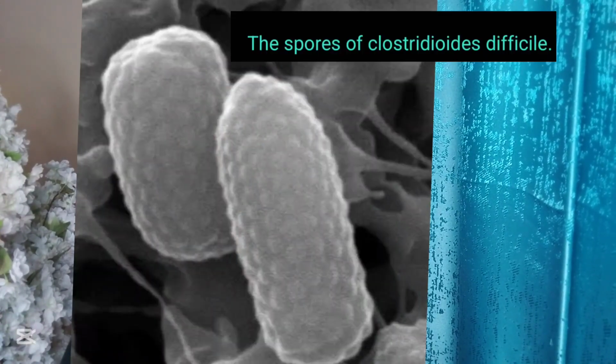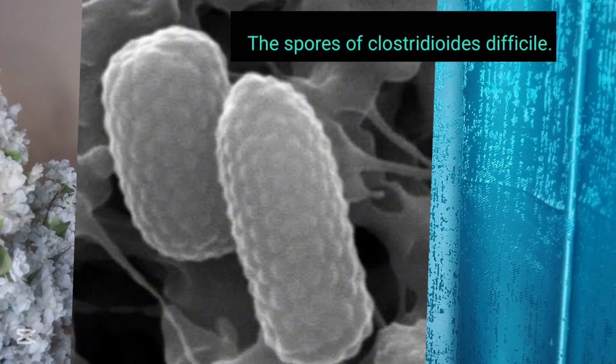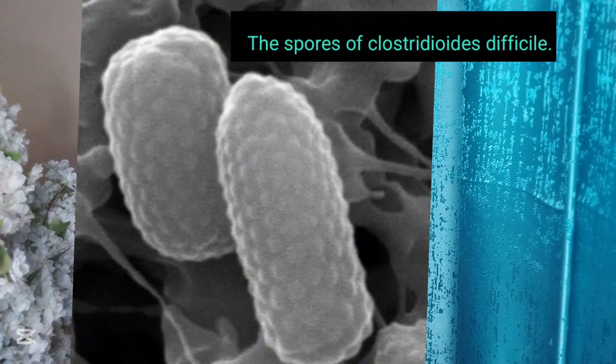Once outside the body, the Clostridioides difficile will be transformed into a more resistant form called a spore. The spore of the Clostridioides difficile is literally the bacterium covered in a shell. This helps it from being destroyed by the harsh environment outside the body, and it also helps it from being destroyed by antibiotics. This allows the spores to stay longer in the environment without dying, and this way they can easily be ingested or they can easily be eaten by another individual, and so they can reinfect another individual.